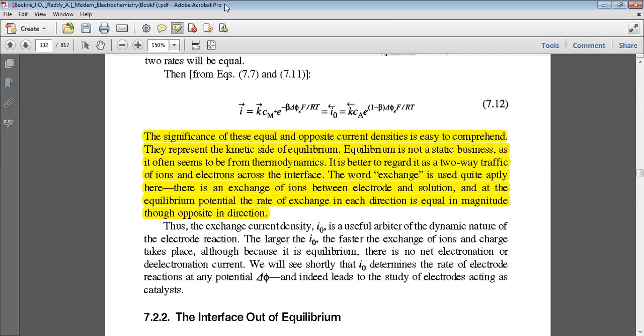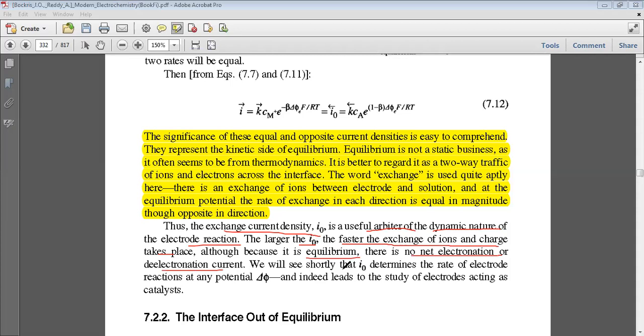Thus, exchange current density is a useful arbiter of the dynamic nature of the electrode reaction. The larger the exchange current density, the faster the exchange of ions and charge takes place, although because it is in equilibrium, there is no net electronation or de-electronation current.